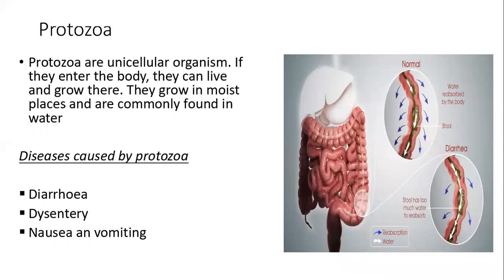First, protozoa are unicellular organisms. If they enter the body, they can live and grow there. They grow in moist places and are commonly found in water. Diseases caused by protozoa: diarrhea, dysentery, nausea, and vomiting. The diagram shows protozoa.